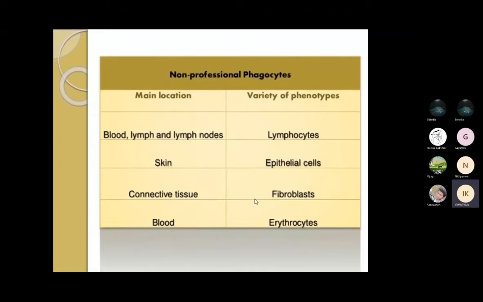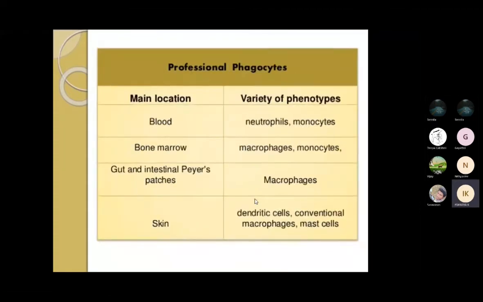The blood, lymph and lymph nodes contain lymphocytes, your skin contains epithelial cells, your connective tissues contain fibroblasts, and your blood contains erythrocytes.